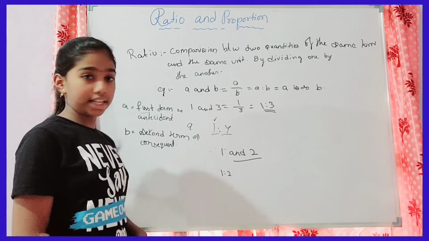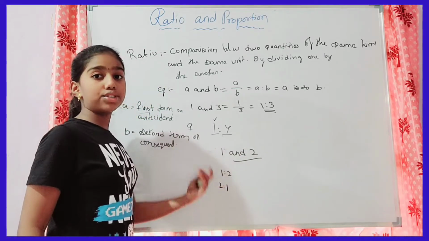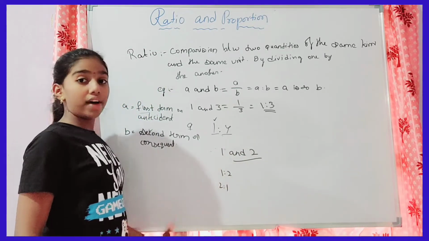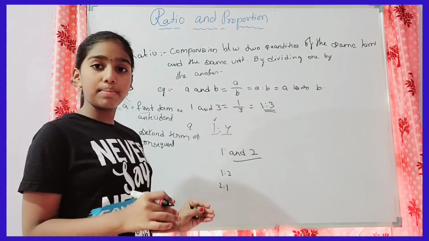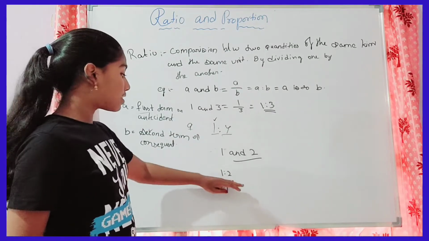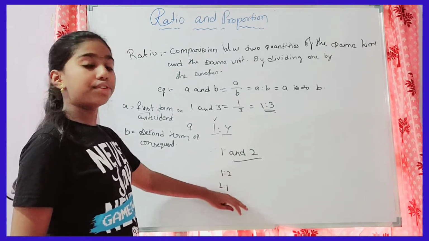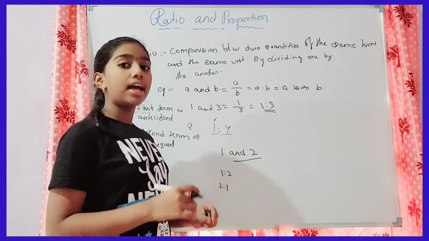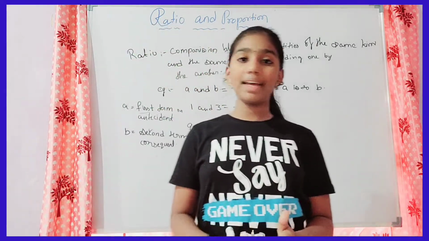It should not be changed. If the question says to find the ratio of 1 and 2, and you write 2:1, saying that this is also equal, it will be wrong. Here it is given 1 and 2, so you have to write the ratio as 1:2 only. If you write 2:1, then it will be wrong.